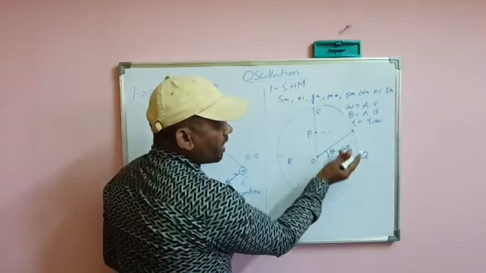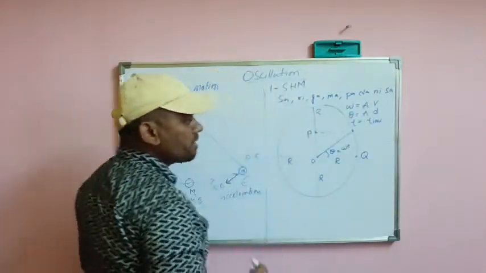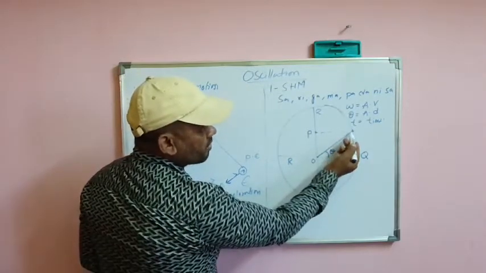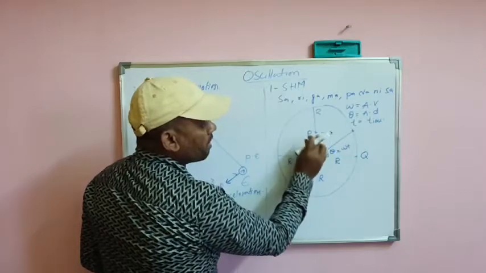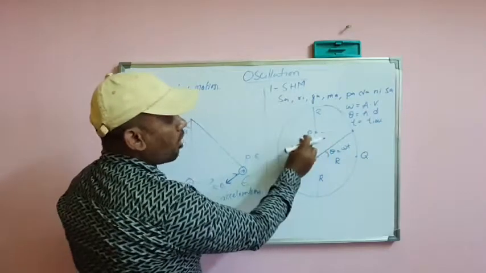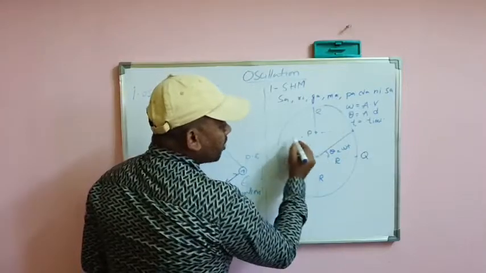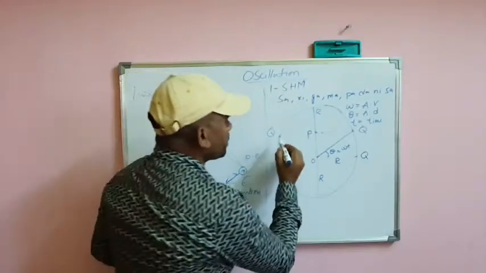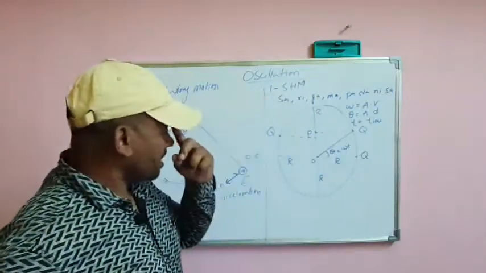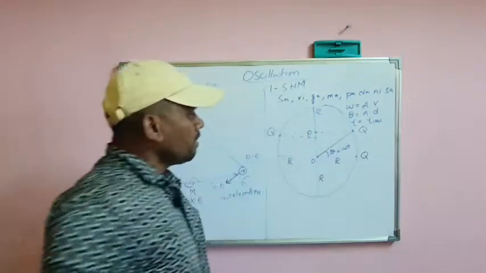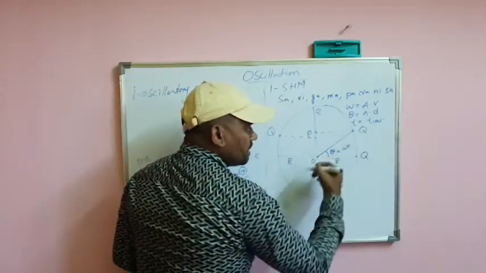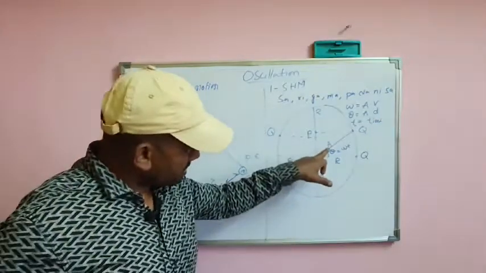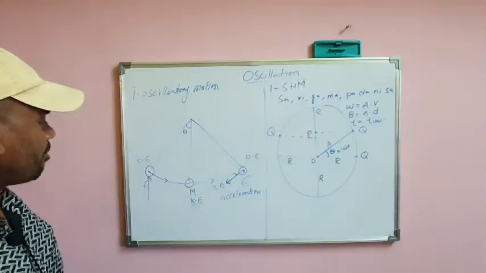As the time passes, it sweeps some angle which we call angular displacement, and we can represent it with omega t. Now as the time passes, if you draw a perpendicular, that we call the foot, you can see the object is here. Let's assume the radius we are considering as amplitude, which we represent with the symbol A. What is amplitude?